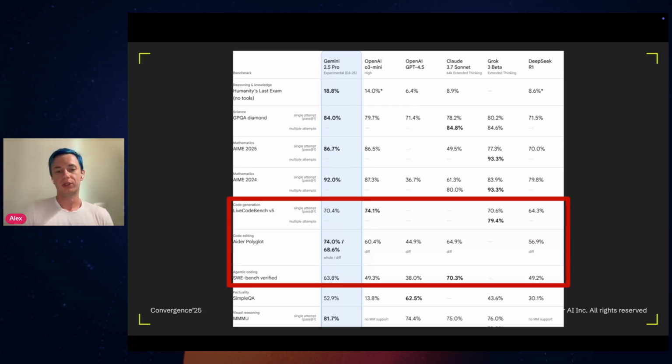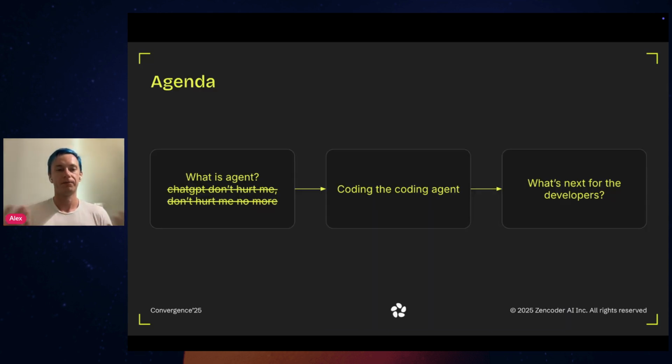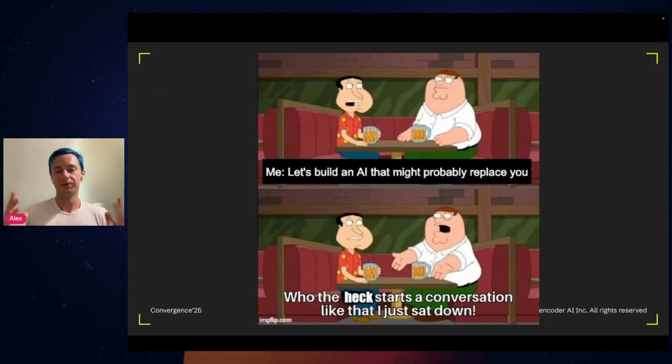But that's, of course, not the only source of those headlines. The other one, which is the main topic of our today's presentation, is AI agents. Now, first, we will, of course, talk about what an agent is. Then the main chunk of this presentation is about building the coding agent, and then we will briefly talk about what the future holds for the developers. So yeah, let's basically build an AI which will potentially replace you.